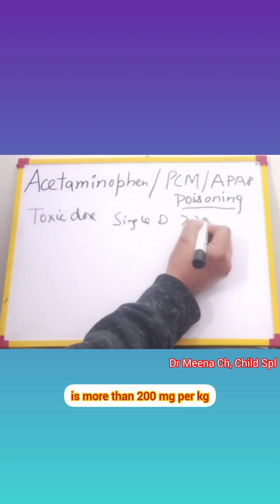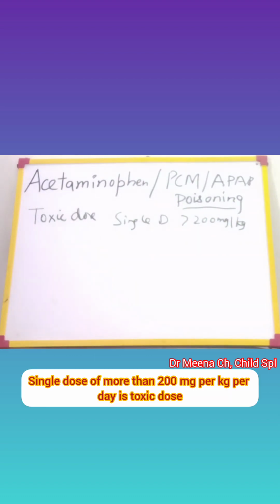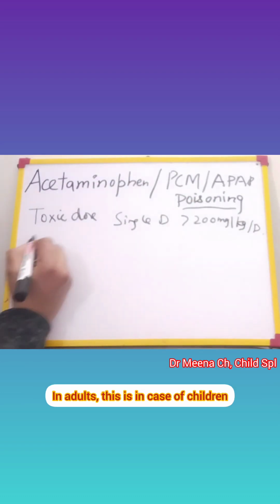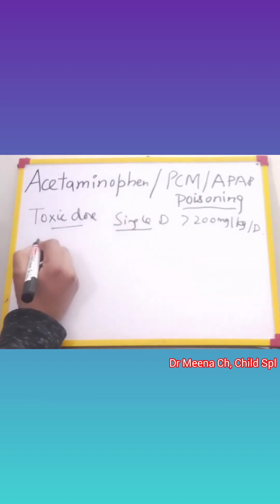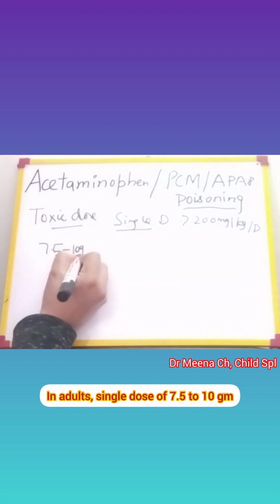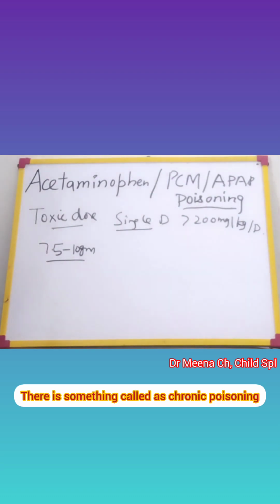is more than 200 milligram per kg. Single dose of more than 200 milligram per kg per day is toxic dose. In adults, this is in case of children, and in adults a single dose of 7.5 to 10 gram is toxic. There is something called chronic poisoning.